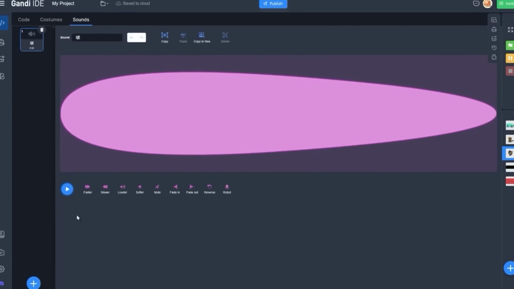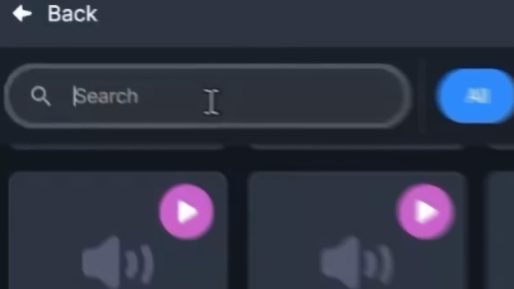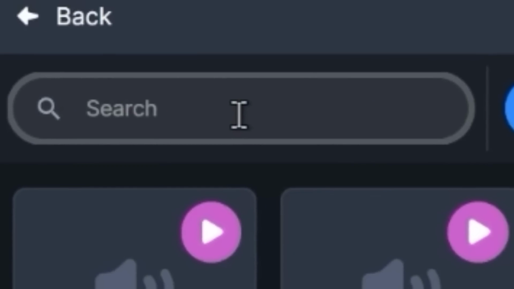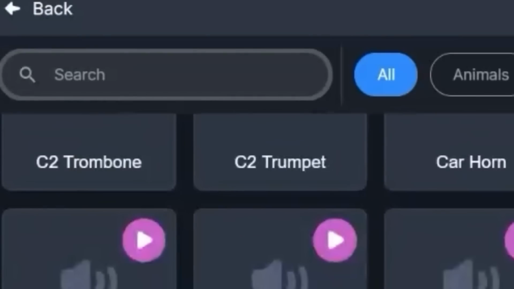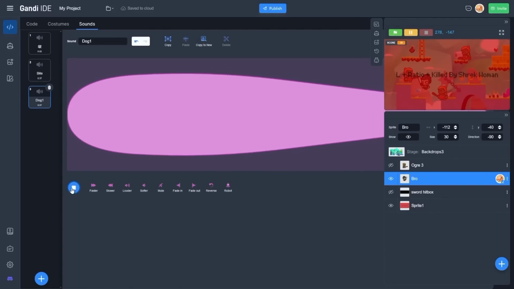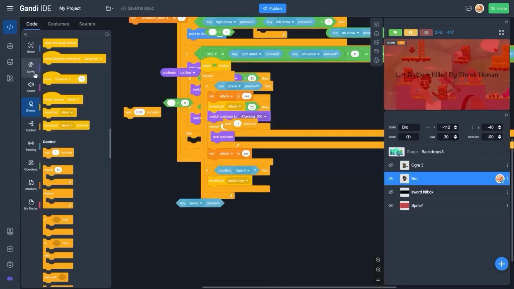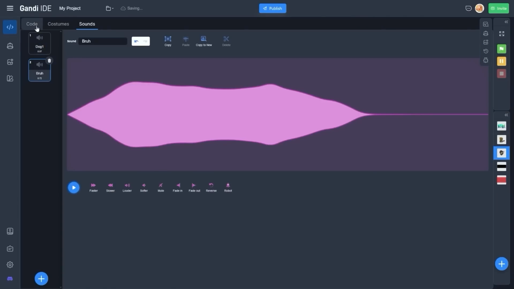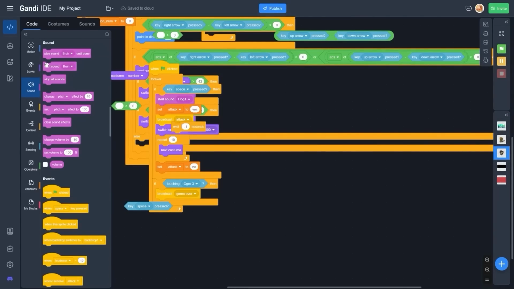I'm gonna use Scratch's default sound effects. Okay, do they have a sword? Nah, of course they wouldn't. Just Scratch. Everything is non-violent. How about if we make this faster? That does sound like a sword slash. Yeah, I'll use that. Dog 1. Bruh. That basically sums up my experience with the sound effects on this website.